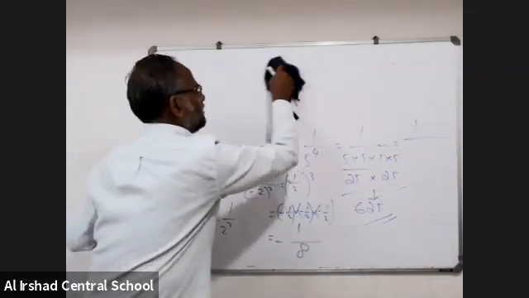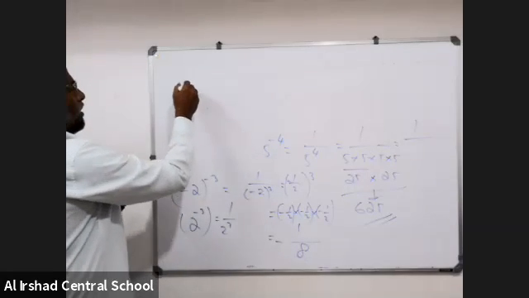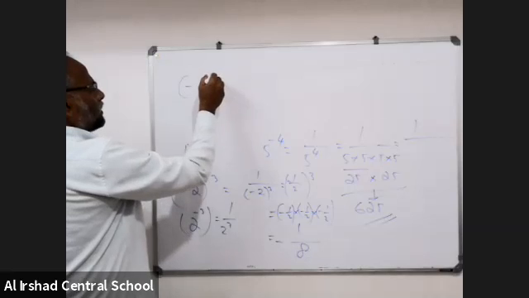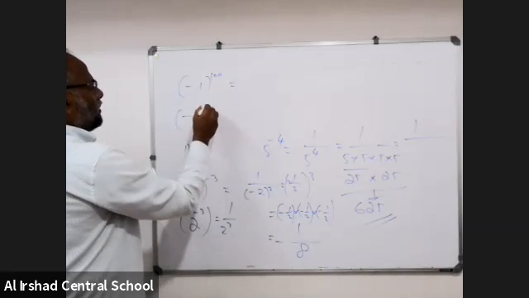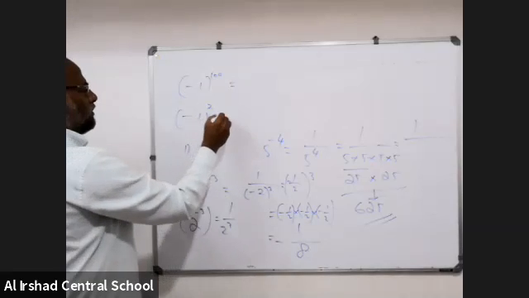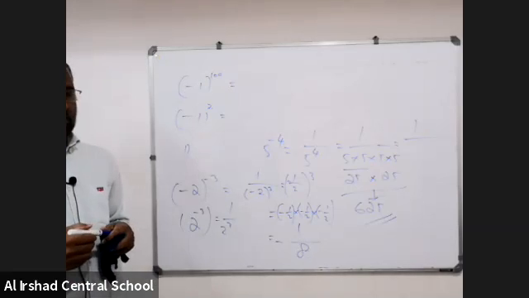What you studied before, everything we need. Otherwise, I cannot work it out. Minus 1 to the power of 100. First, minus 1 to the power of 2. Tell me, what is minus 1 square?